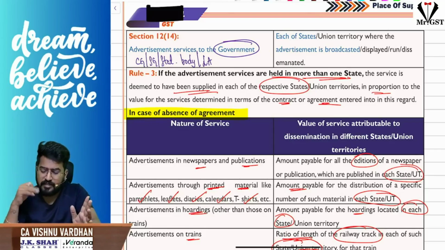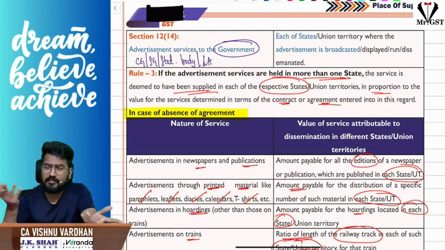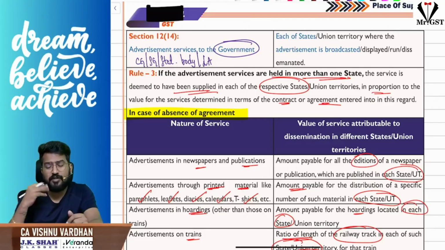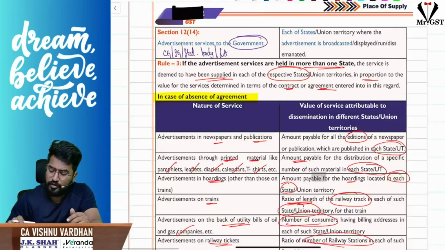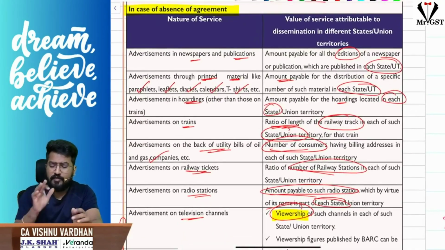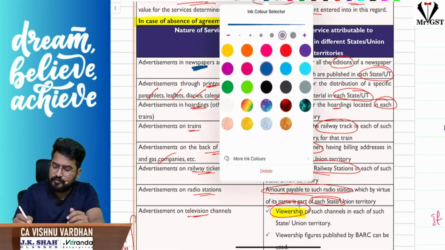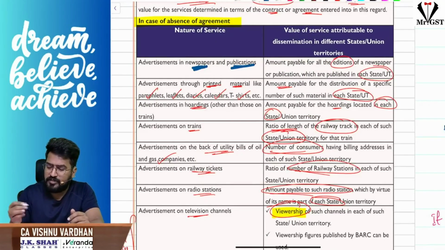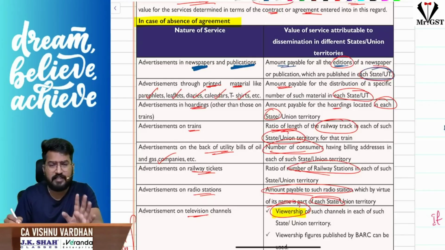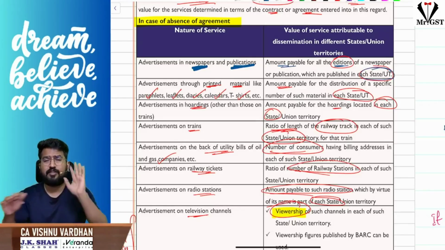Sir, in such a case, how do we apportion the value? Apportion the value as per the agreement, but if the agreement is not there, sir. You know, we are unprofessional fellows. So for that we have Rule 3. Don't worry. What does Rule 3 say? If you are advertising through newspapers or publications, based upon the amount payable for all the editions in each state. So state-wise, for all the editions, how much amount is payable?